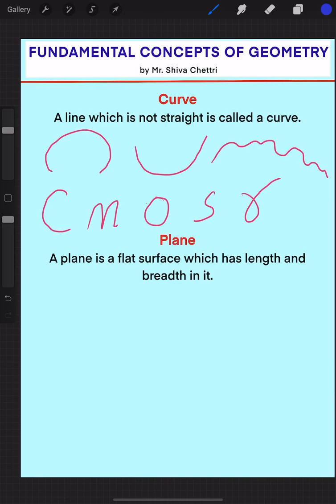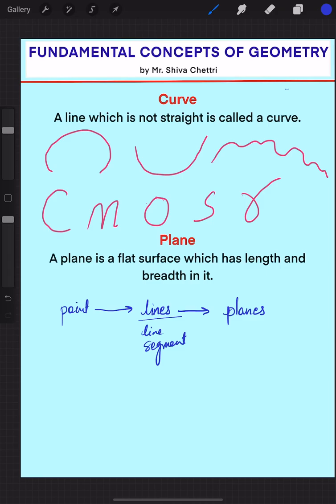Or else we can say that if you combine points together, you form a line. The combination of points gives rise to lines and line segments, but all the combinations of line segments give rise to planes.